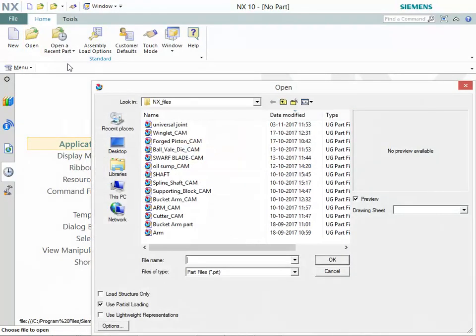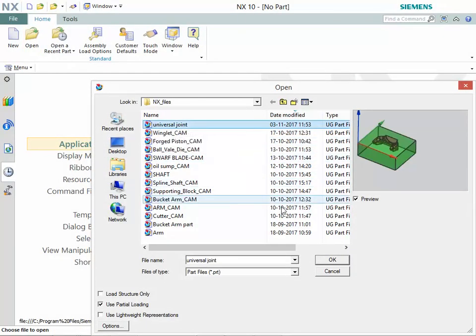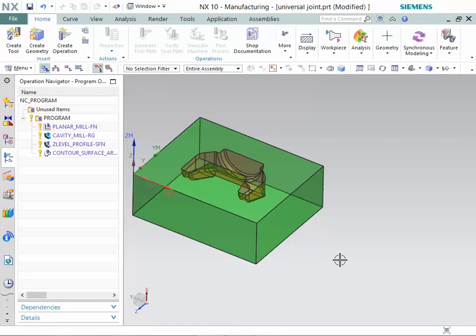Open the required part from the part files. Let's understand how to use NX CAM for machining of universal joint die. Let's learn how to use the planer mill operation to remove extra material from the top surface.